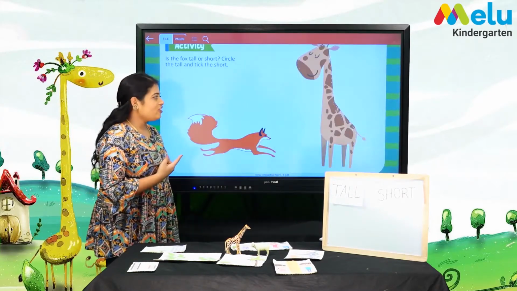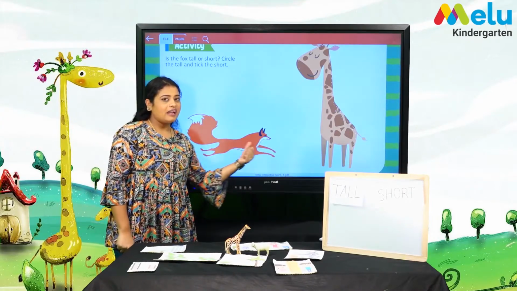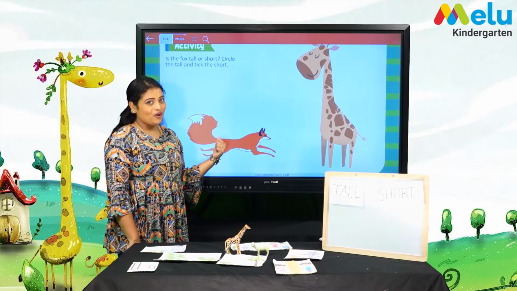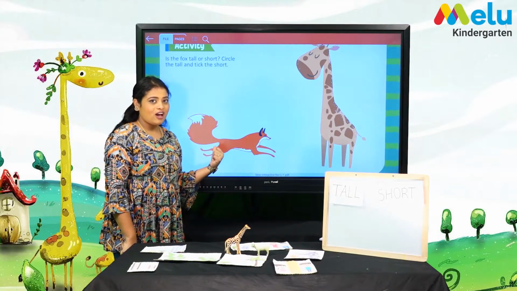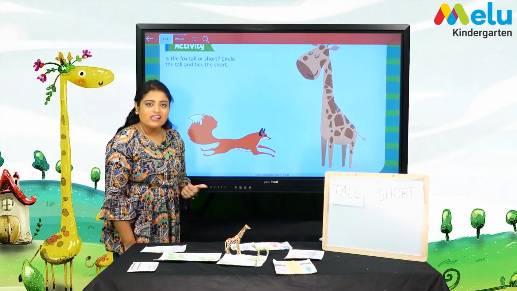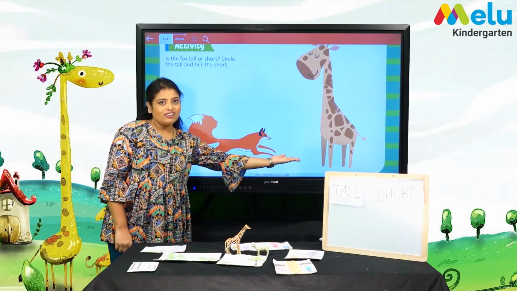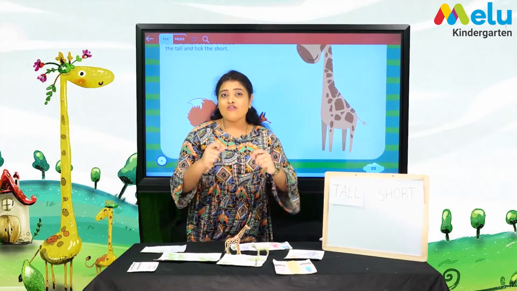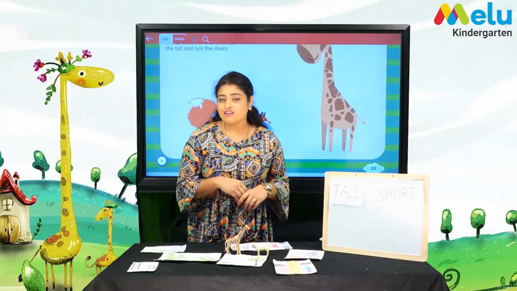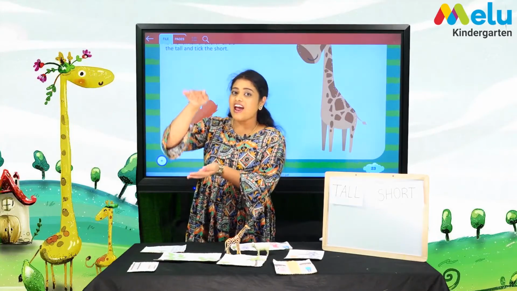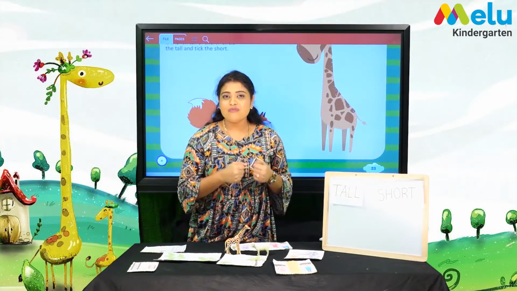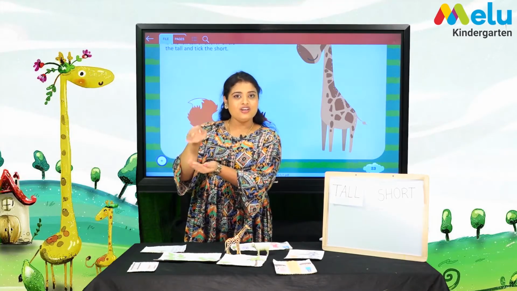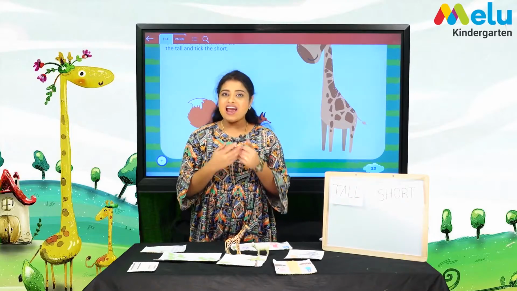And here we have a giraffe and a fox. We have learned the tall and short concept, right? So now I can easily tell giraffe is tall and fox is short. So kids, now we are very confident about the concept of tall and short, and we have seen many examples and learned tall and short. Now let's get into the hands-on activity.